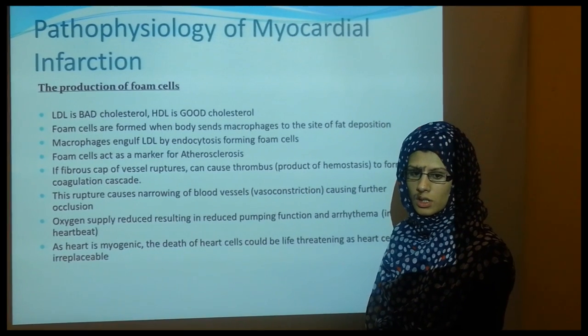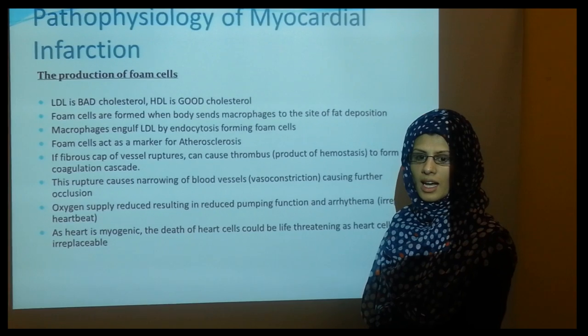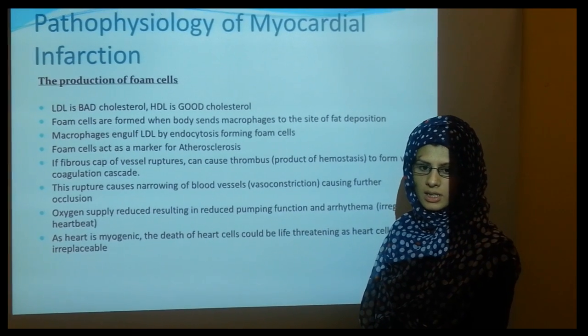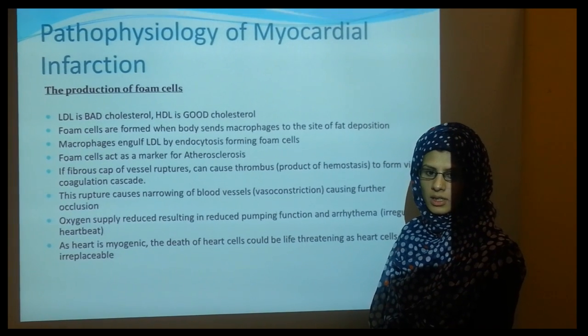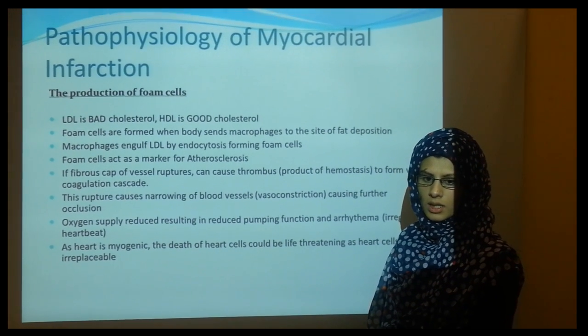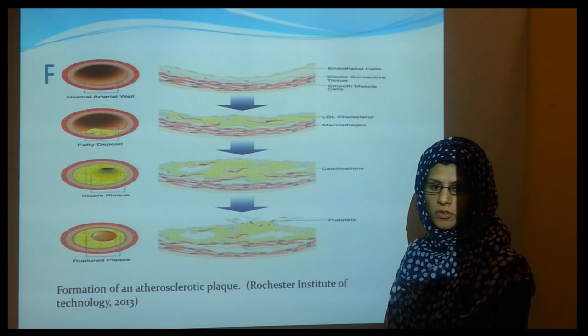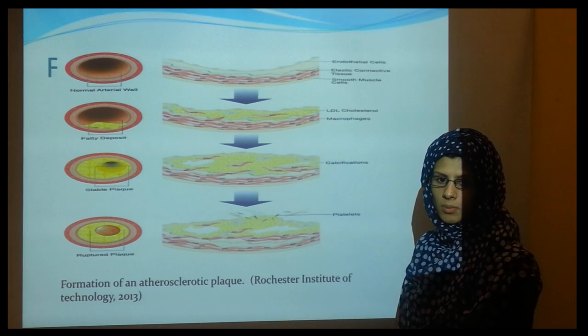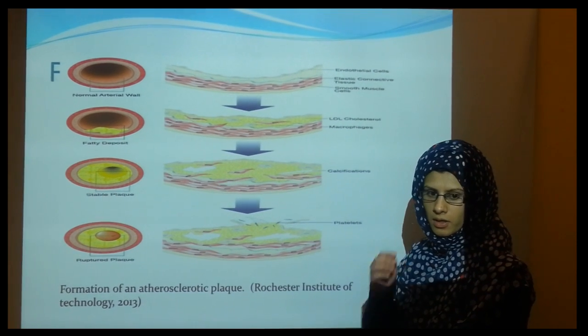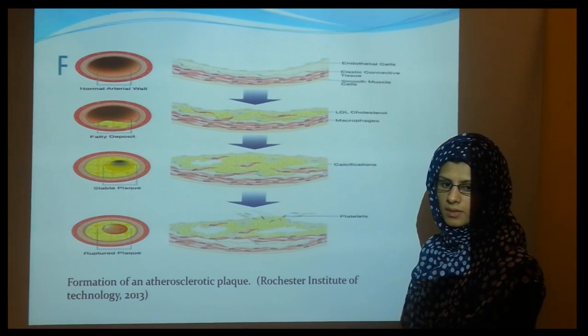Their role is to deliver oxygen-rich blood to the heart muscles. Atherosclerosis is a result of atherogenesis, which is the accumulation of fatty acids or cholesterol, cellular waste and calcium. The cholesterol molecules become oxidized, initiating an immune response. Immune responses cause the body to send macrophages to the location of fatty deposits on the blood vessels. The macrophages surround the fatty acids in an attempt to destroy them by means of endocytosis.